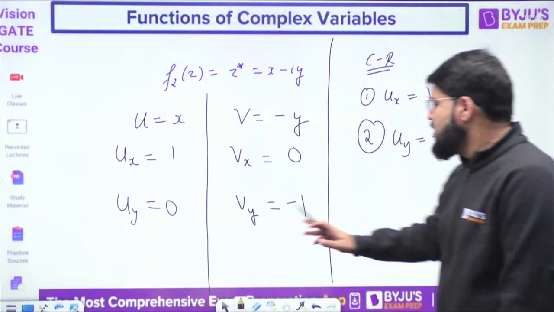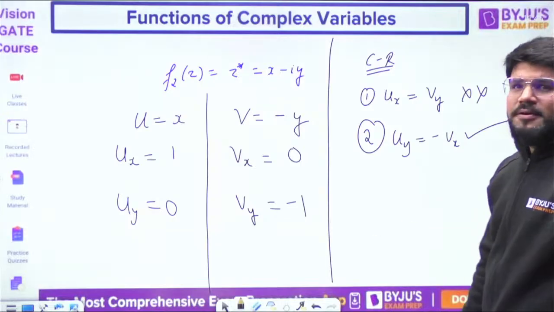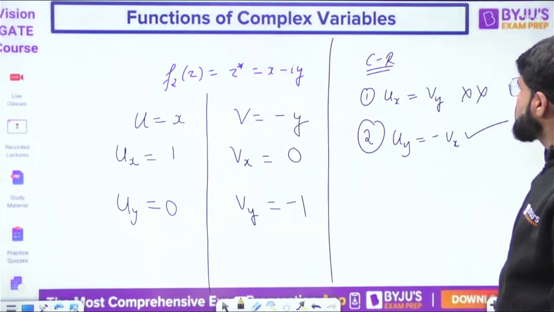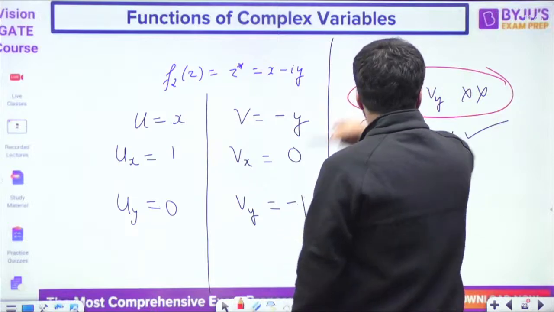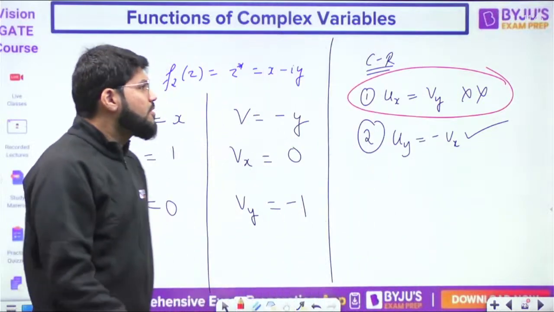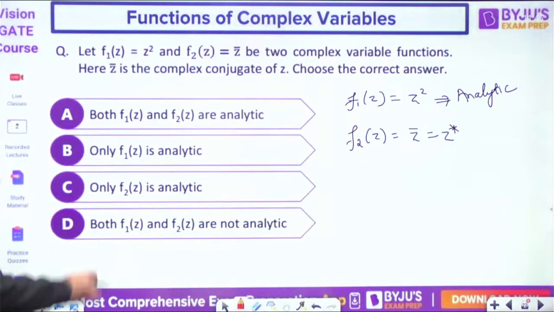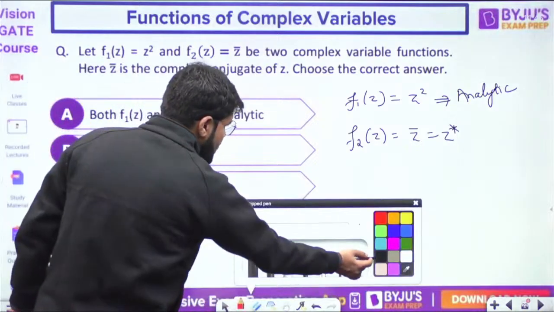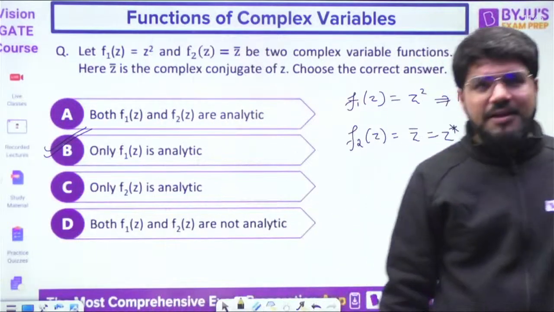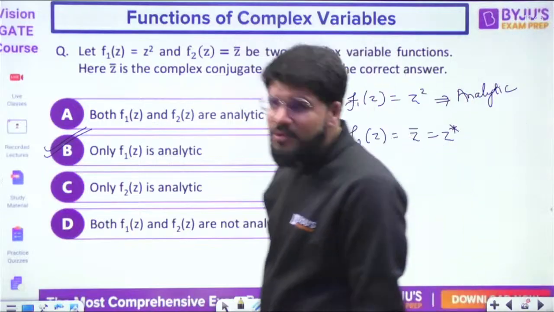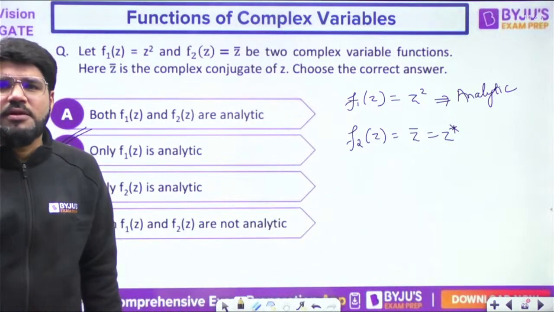ux equal to vy? No, it is negative of it. So it is not analytic. This has failed. So the function f2 is not analytic. Only f1(z) is analytic, dear. It's option number B. Please check, be very clear. It's option number B.